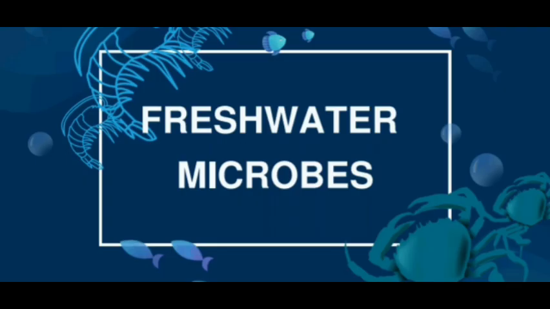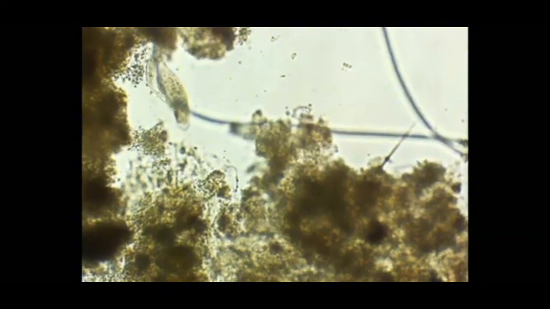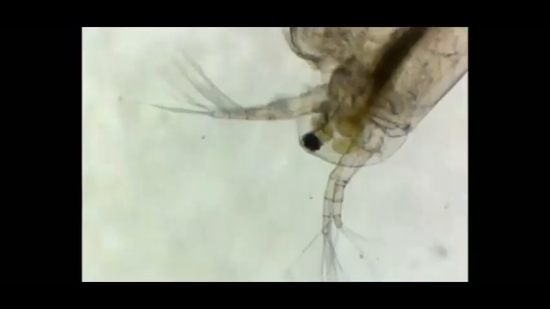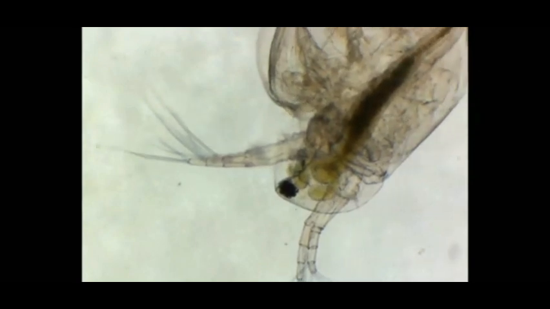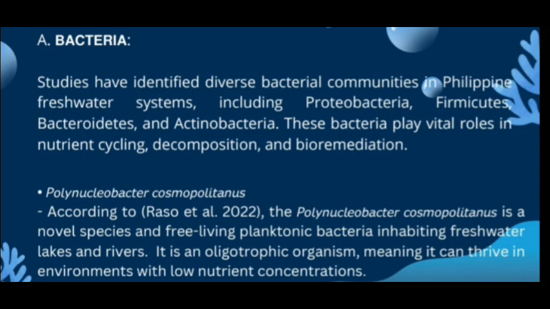Next topic we have is the freshwater microbes. Freshwater microbes are microscopic organisms that inhabit freshwater environments such as lakes, rivers, ponds, and streams. They encompass a diverse range of organisms, which includes bacteria, fungi, protozoa, and algae. So the first freshwater microbe that we have is the bacteria.